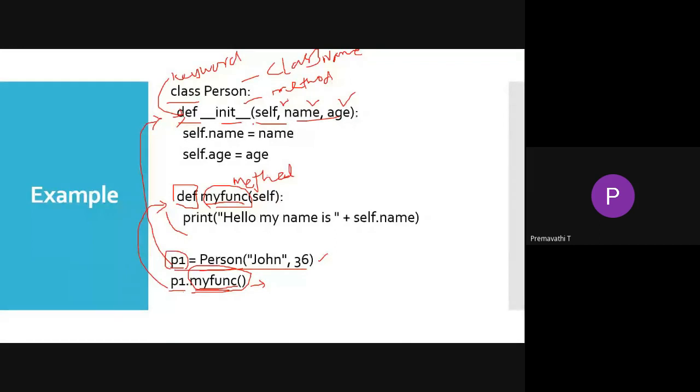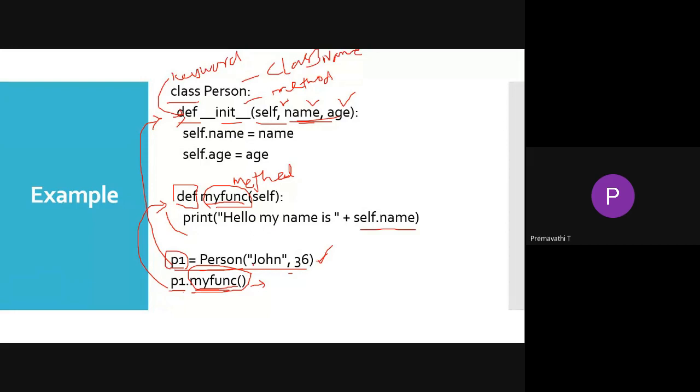When you are calling this function, it will pass these two values, then print the values for name and age. When you are calling this function, it prints hello, my name is self dot name. The name is referred from here as self dot name. Mainly self is used to access their own object's attributes. So self dot name will access whatever name you have passed there, and it will be printed.